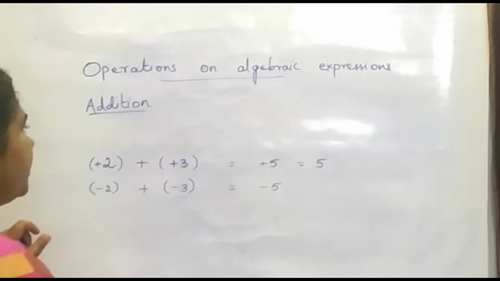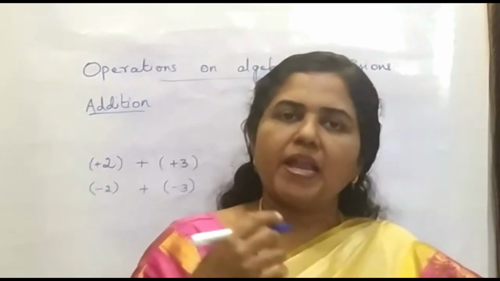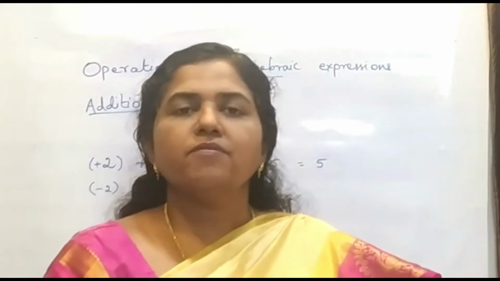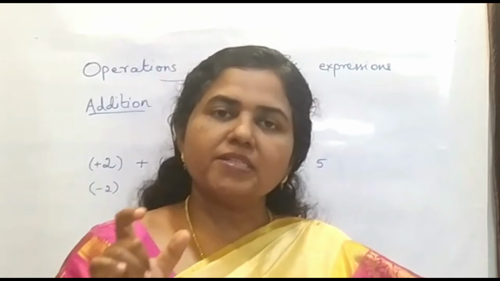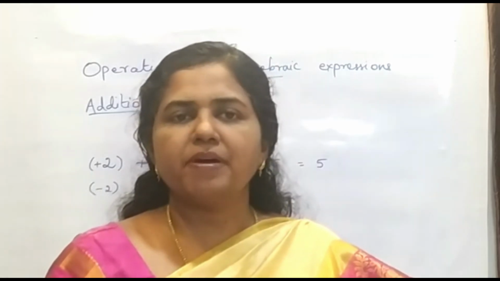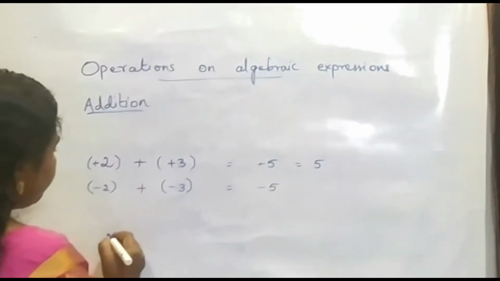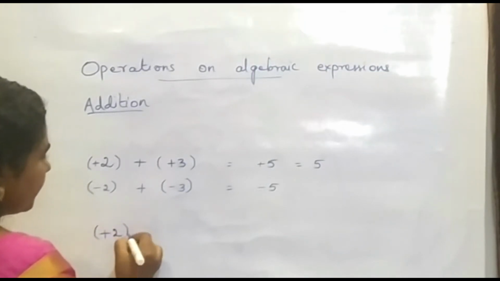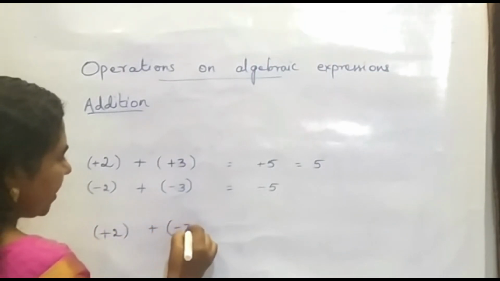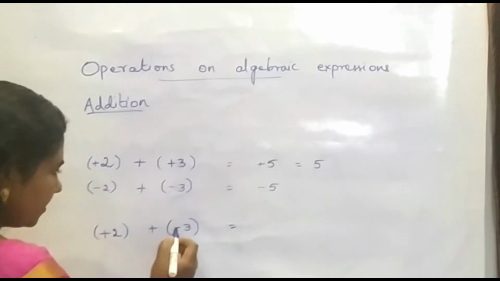Now the next one is when one number is positive and the other is negative, we have to subtract both the numbers and put the sign of the greatest number in front of the answer. That is, if the first number is plus 2 and the next number is minus 3, this is plus sign, this is minus sign.